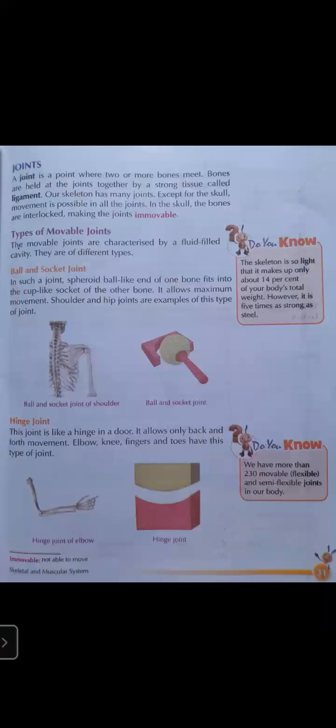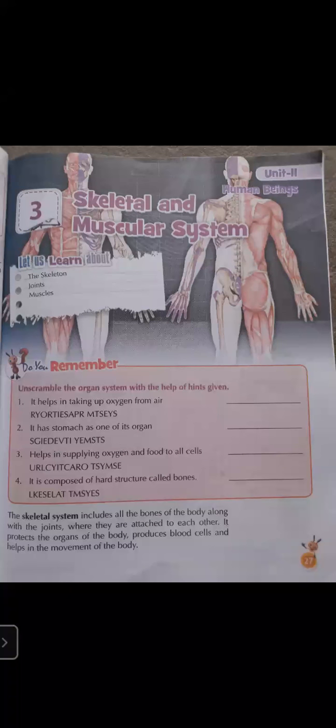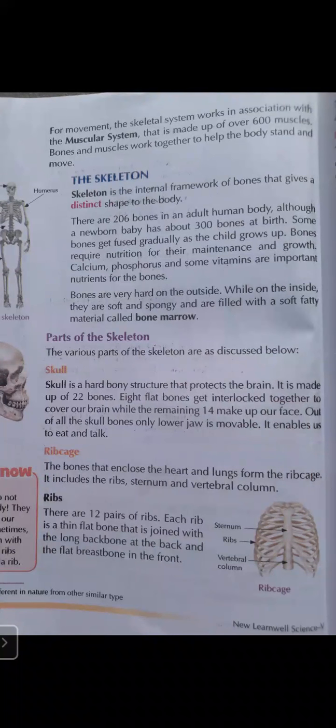First of all, we have discussed the different systems. You have to unscramble those words. Then, what is the skeletal system? The skeletal system includes all the bones of the body along with joints. Bone and joint are known as the skeletal system. Then we discussed the muscular system and skeletal system. They commonly make the body move. Movement is possible only with the muscular system and skeletal system. More than 600 muscles are there in our body.